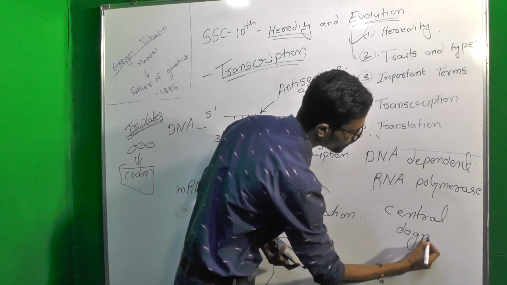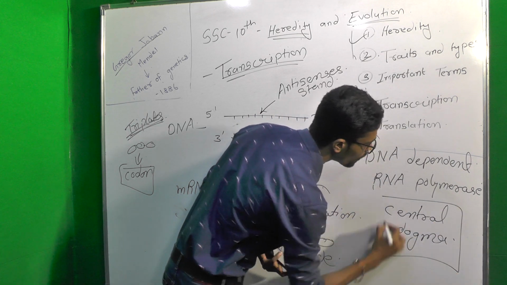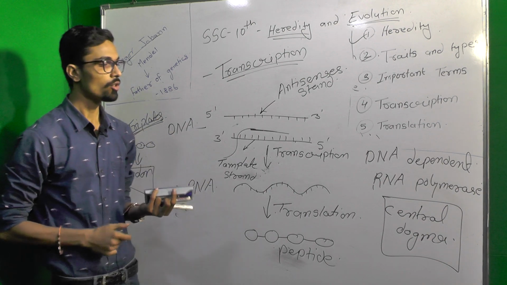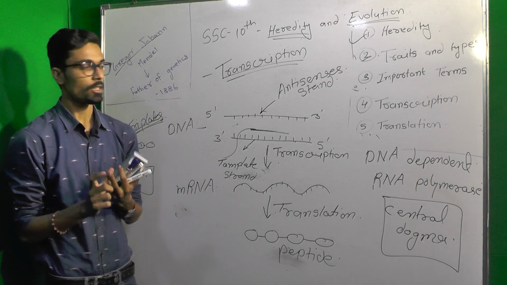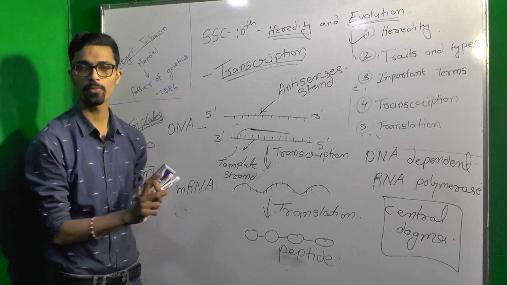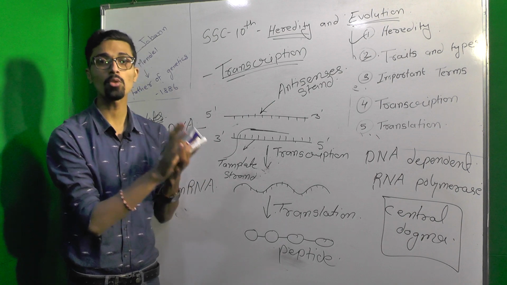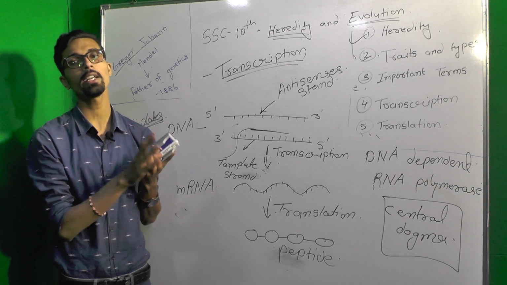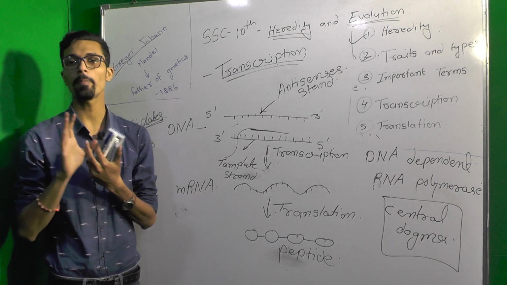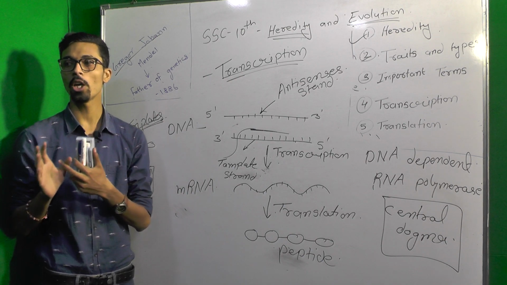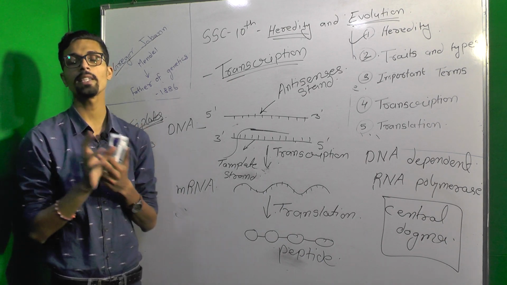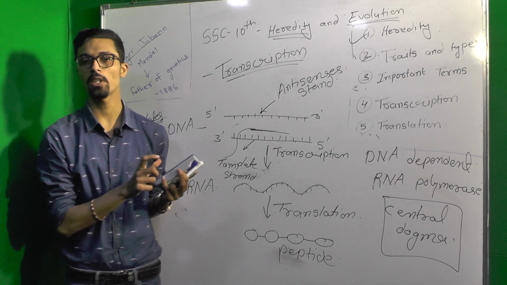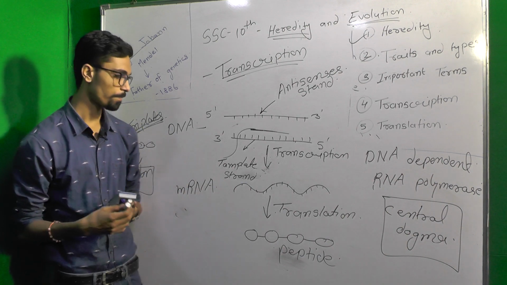Central dogma. This term you are going to remember because it comes in the MCQs. So central dogma: the process of transcription, that is DNA to mRNA formation, and the process of translation from mRNA to the amino acid, or the polypeptide chain, that basically is known as central dogma. The processes of transcription and translation both come under the central dogma.